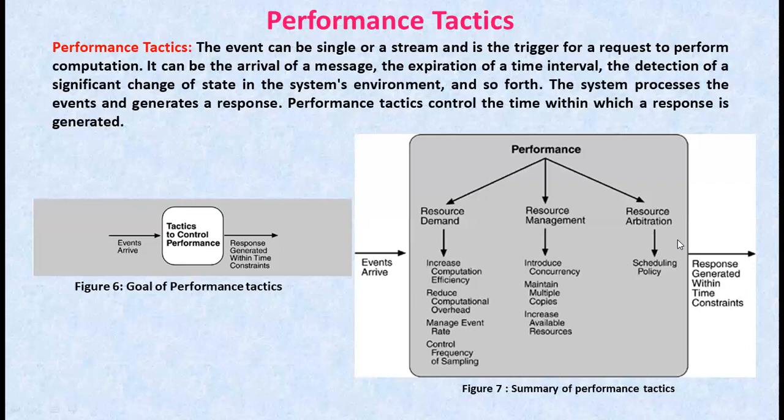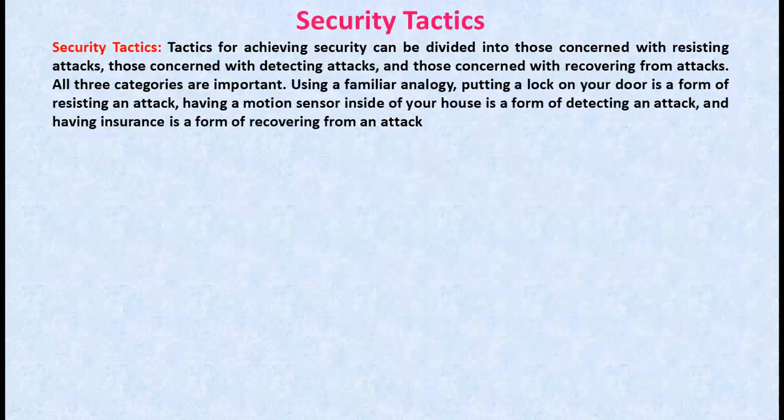So in resource arbitration, the different scheduling policies we see are first in first out, fixed priority scheduling, deadline monotonic, rate monotonic, round robin, earliest deadline first, and static scheduling. Now coming to the fourth one, that is security tactics.